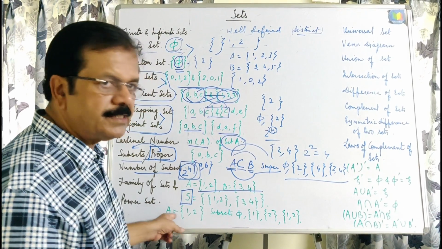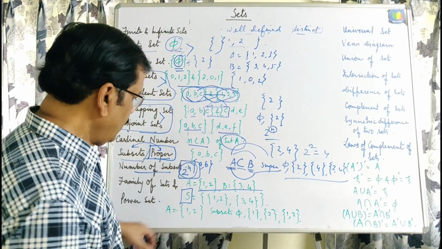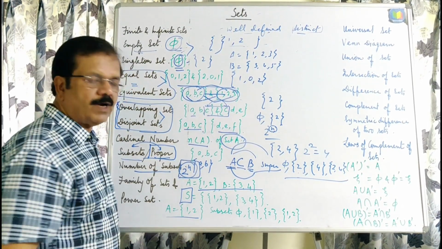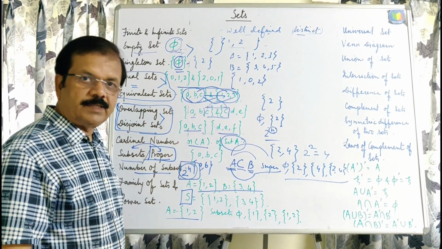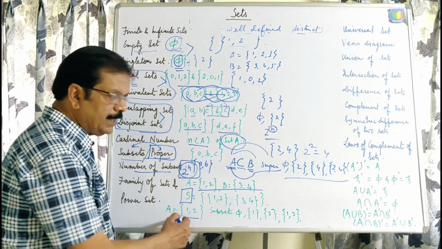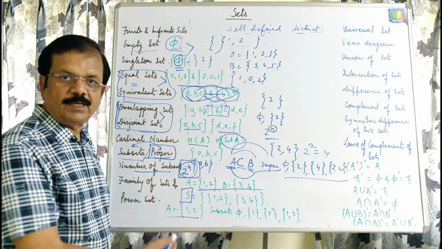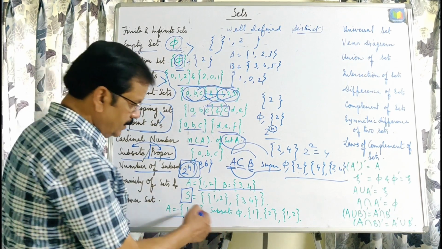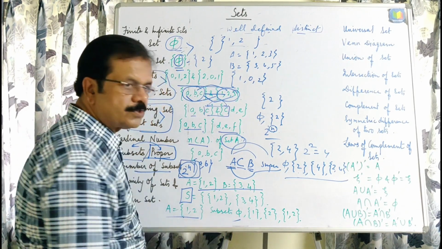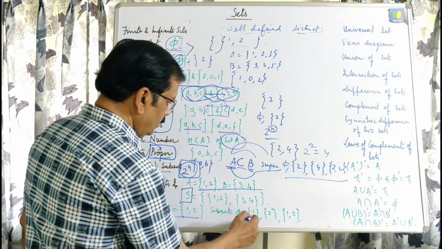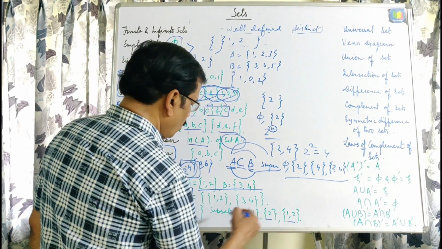And the best example of a family of sets is the power set. Suppose you are given any set A which has elements 1, 2. First of all you will write all the subsets of this. Obviously the null set belongs to all sets, then {1}, then {2}, and then {1, 2}.